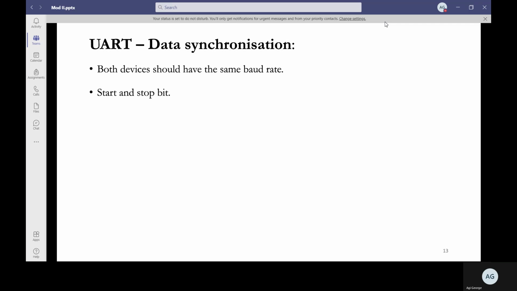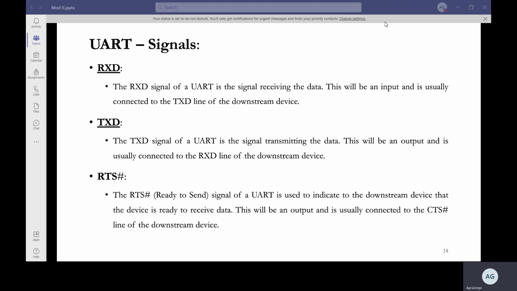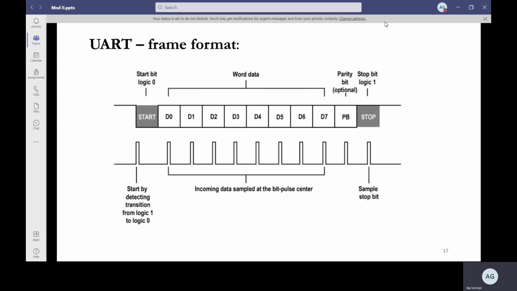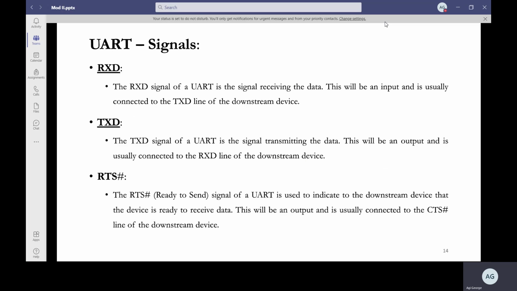So the signals that are used, I'll just show you the diagram. So this is how the frame format looks. Now we will just go through what all these are.